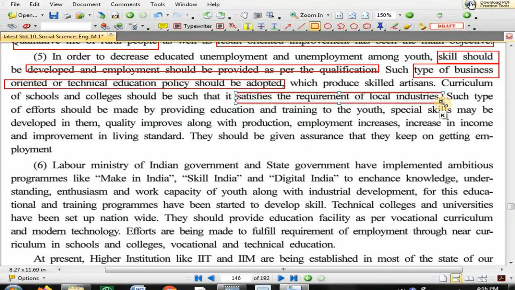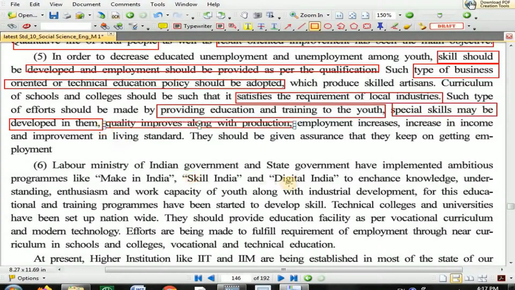Such type of effort should be made by providing education and training to the youth. Special skill may be developed in them, something other than others, some special technique required to be developed in them. Quality should improve along with production. Not only quantity but quality also is required to be improved. So if you do all these, then employment increases, income increases, and by that way living standard also improves.